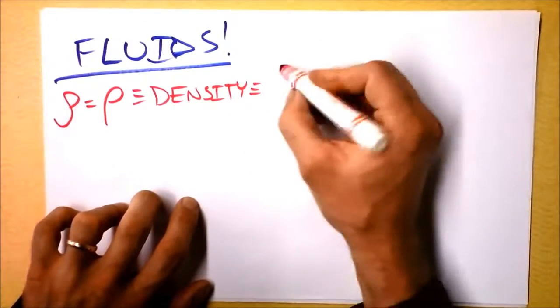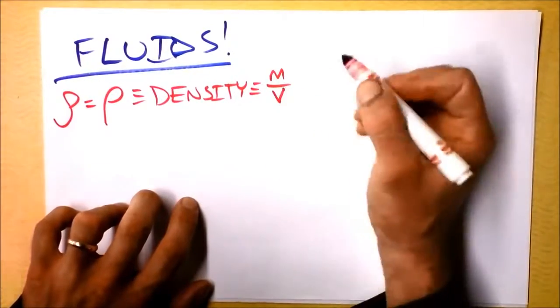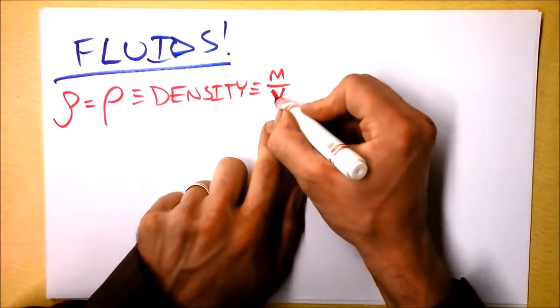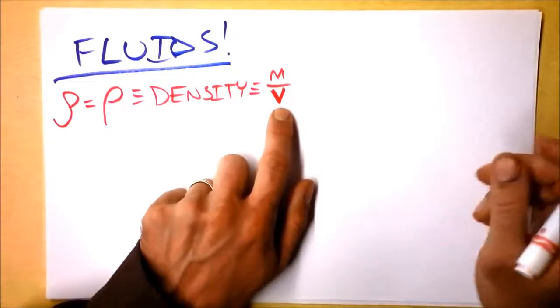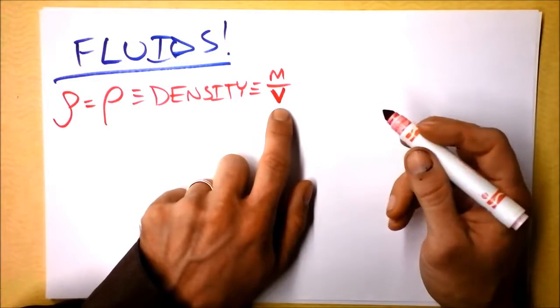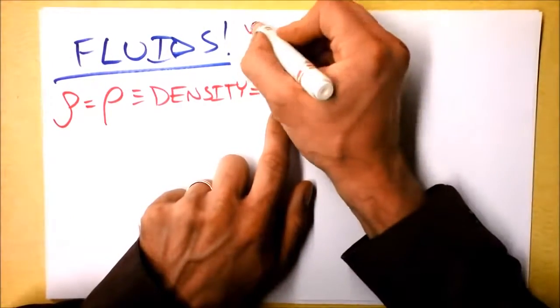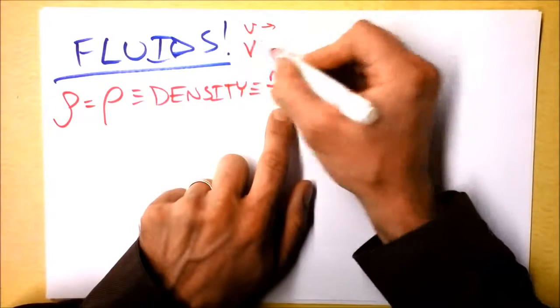Density is defined as mass over volume. And again, we have an issue with notation. This is a capital V. Notice it doesn't have any wings, whereas this would be velocity. This will be volume.